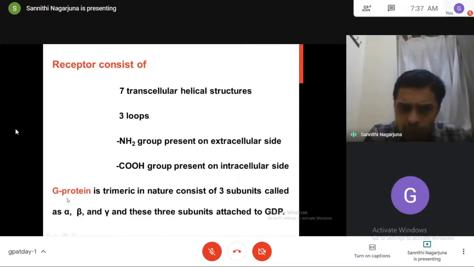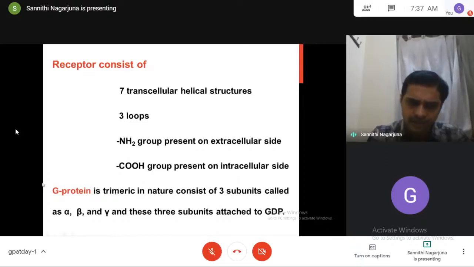So coming to the G protein, this G protein is trimeric in nature. Trimeric means it is made up of 3 subunits, those are alpha, beta, and gamma, and all these subunits are attached to GDP. So we know that in the G protein, the G stands for GDP, always remember, guanosine diphosphate.